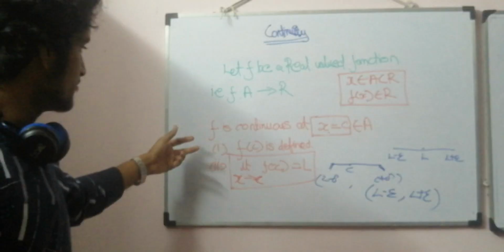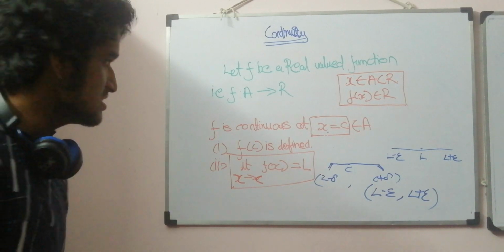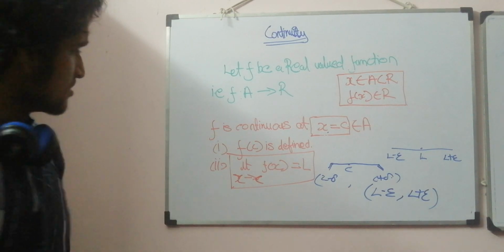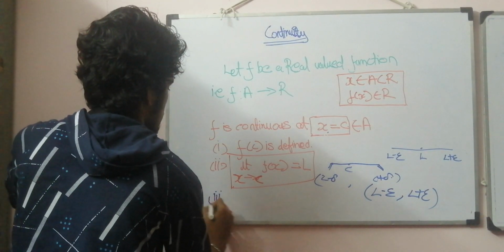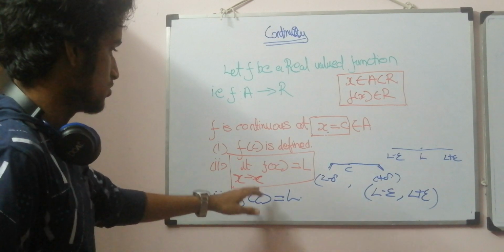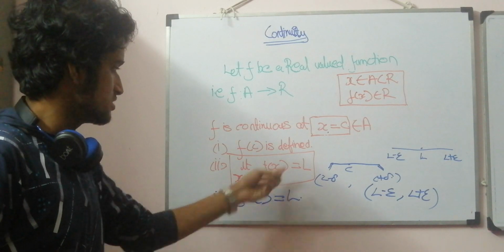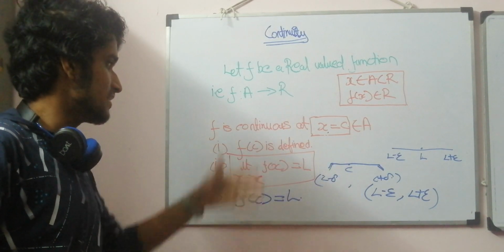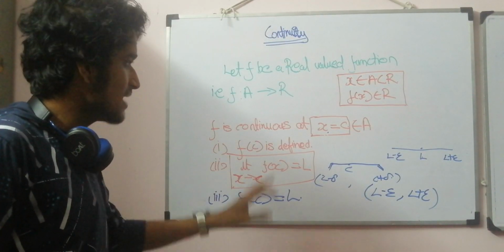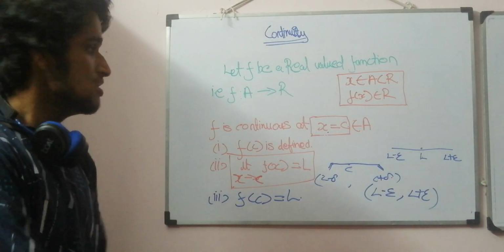Shall I say that when these two conditions are satisfied, the whole function f of x is continuous? No, not at all. When these two conditions are satisfied, I have a third main condition, namely f of c should be equal to L. I have f of c, so f is defined at my input x equal to c, and I have the limit of x tends to c as L. These two values should coincide and equate. Only when these two values equate each other can I say that the function f is continuous at x equal to c. Otherwise, I cannot say that the function is continuous. So these are the three conditions.